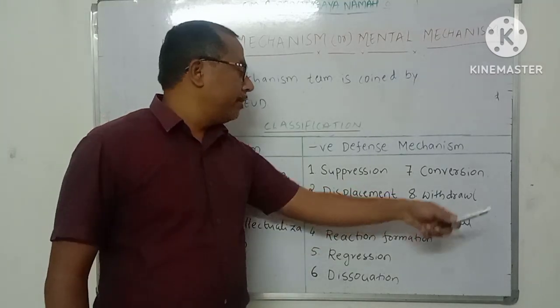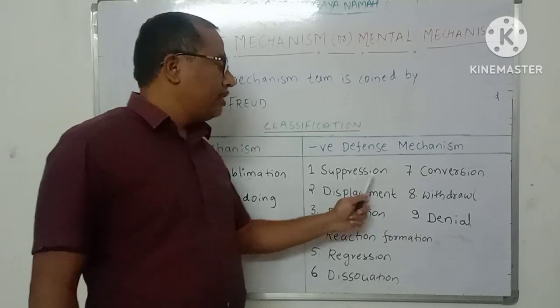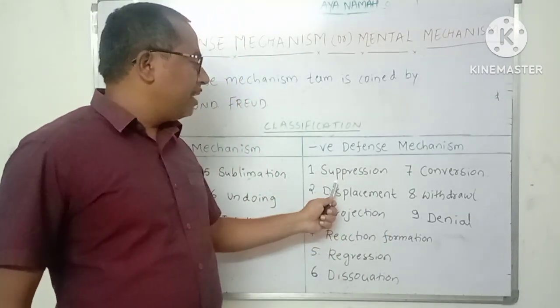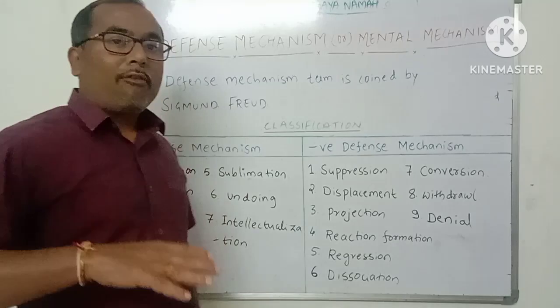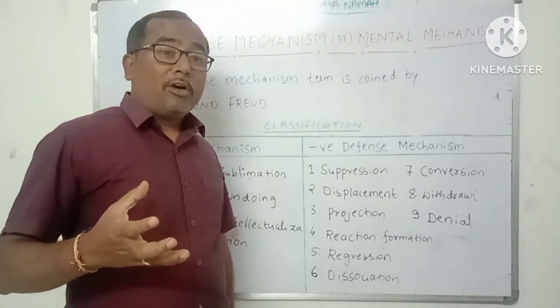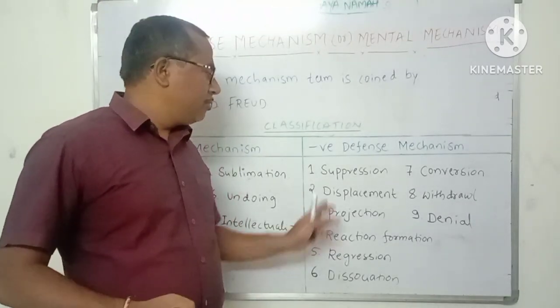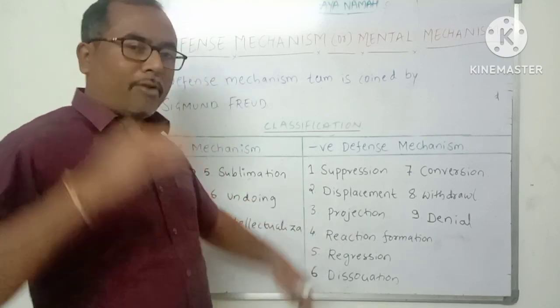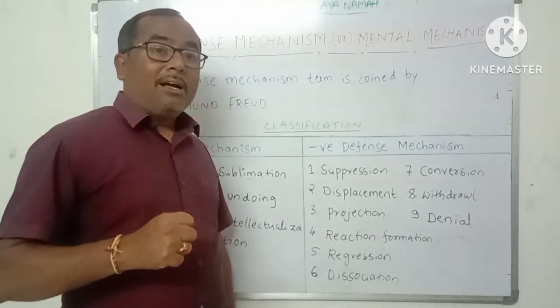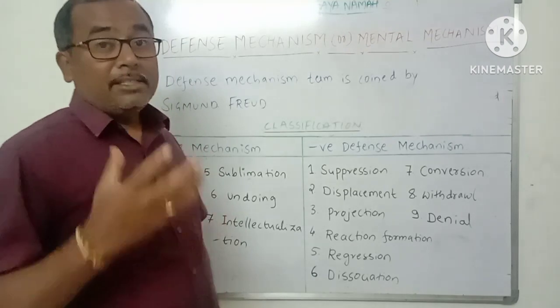Now let us come to the negative defense mechanisms. In that, the first one is suppression. Suppression is nothing but deliberately separating from or forgetting an unpleasant or anxiety-producing situation. So deliberately the person will try to forget or suppress the unpleasant or anxiety-producing situation.